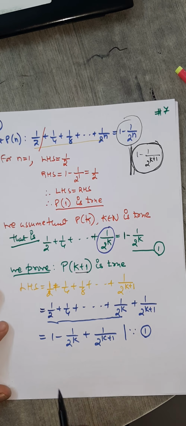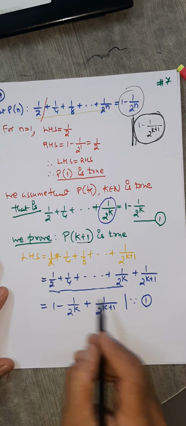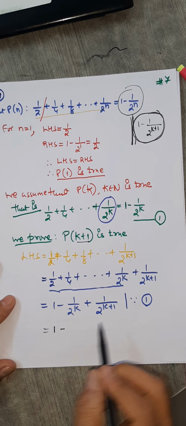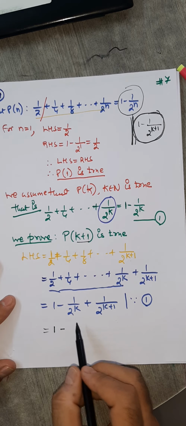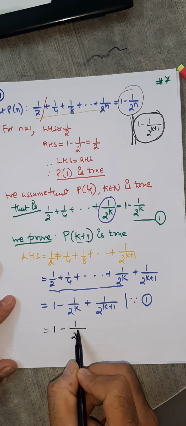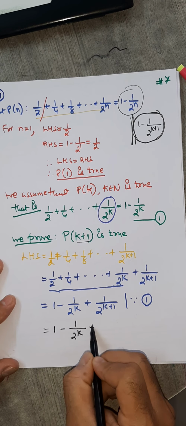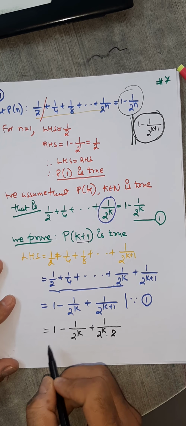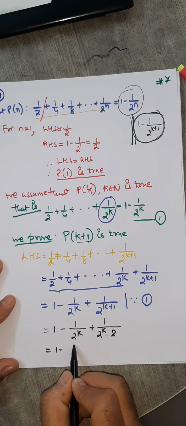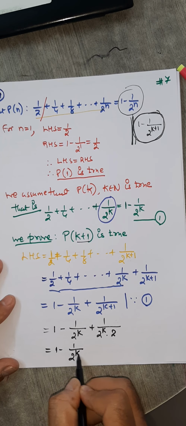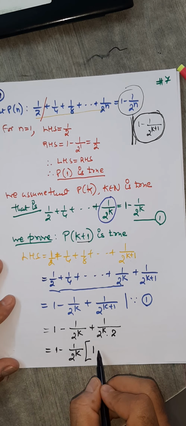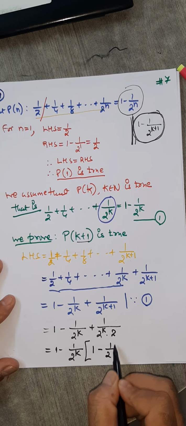Okay. So now simplify this. Don't disturb the 1 minus, because you need that. This is 1 upon 2 raised to k. This I can rewrite as 1 upon 2 raised to k into 2. And you will find 2 raised to k common. So here you are left with 1; I took minus common, so minus 1 upon 2.